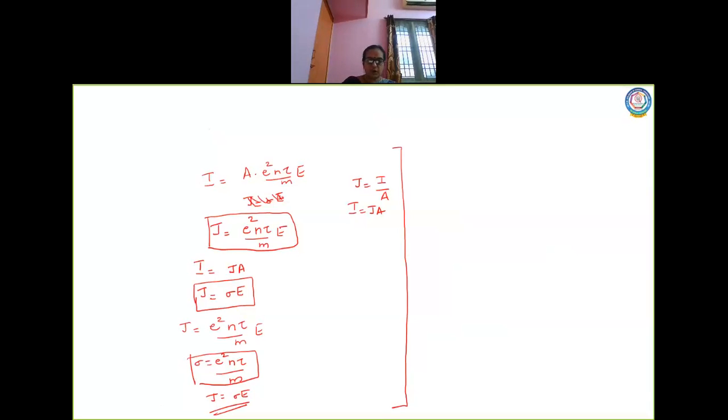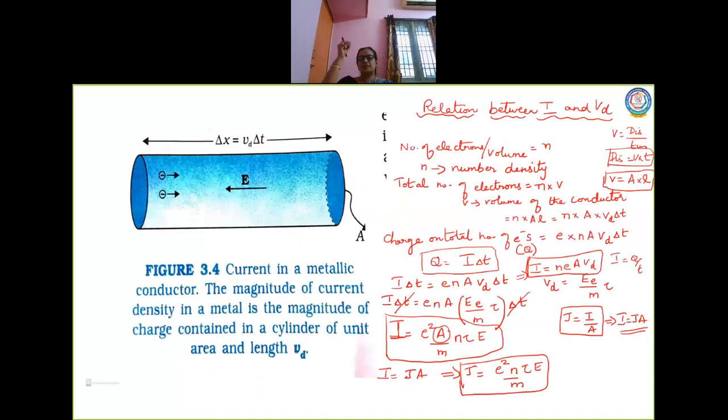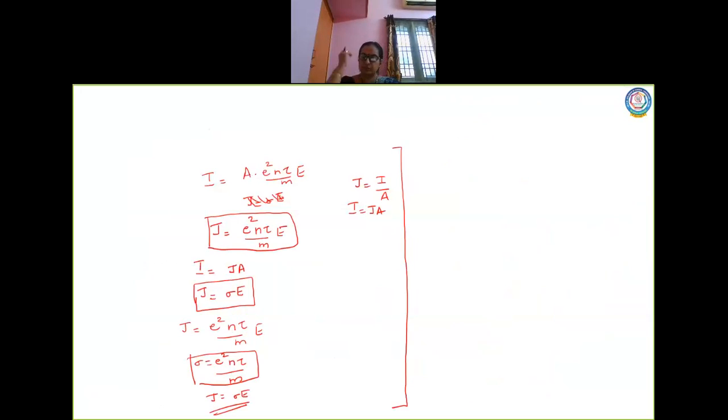Now all these formulas are there in your textbook, but they are given in a paragraph. That is why, in order to make you understand, I just wrote it like this. Make a note of this. Find out all the values. What is the value of n? What is e? What is A? Everything you should know. What is tau? What is capital E? What is m? Depending upon the data given in the problem, you should use these formulas to get the answer.